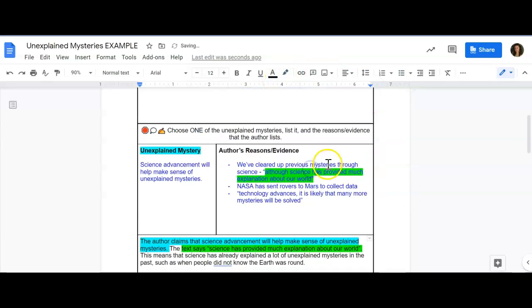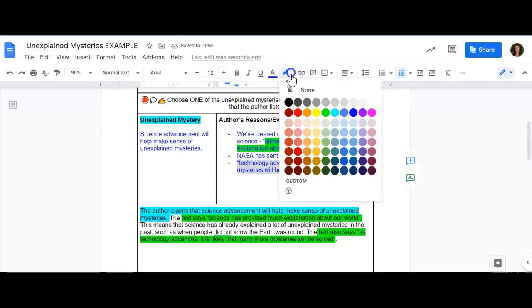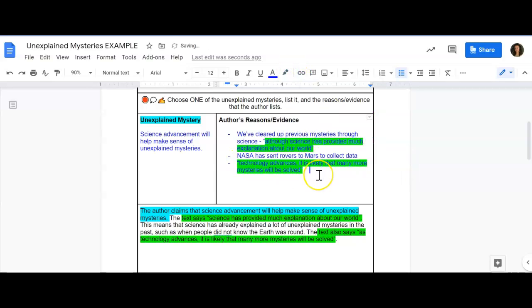I need to do my CE one more time. I'm going to go ahead and put this next quote here. So the text also says, "as technology advances, it is likely that many more mysteries will be solved." Okay, again, that's another text quote. Here's my text quote. I'm directly using my graphic organizer. This is the reason why we do our graphic organizer, right? We don't do our graphic organizer just for fun. We do it to help us be the best writer that we can be.